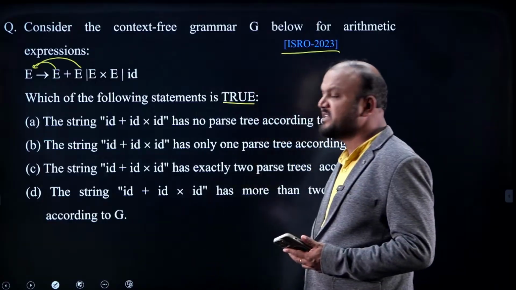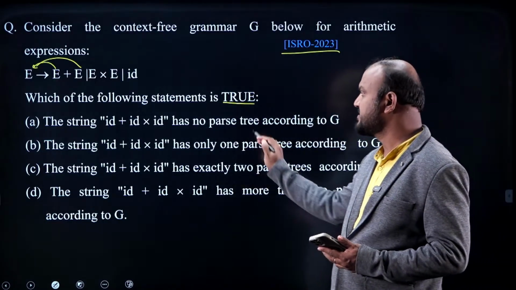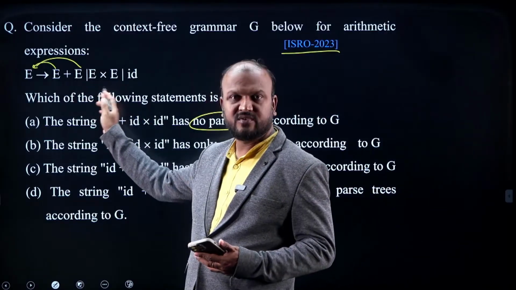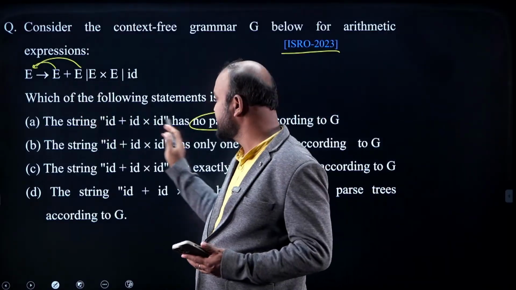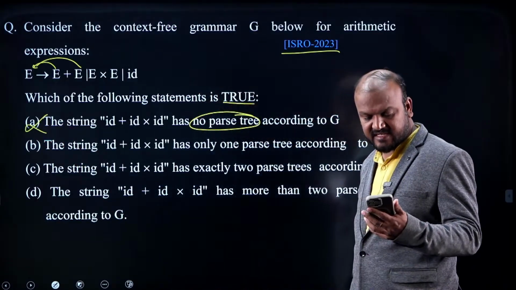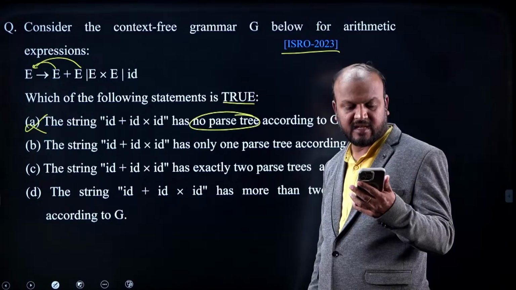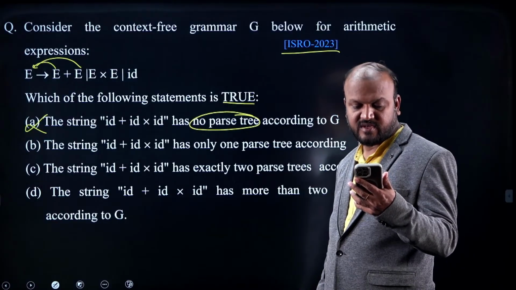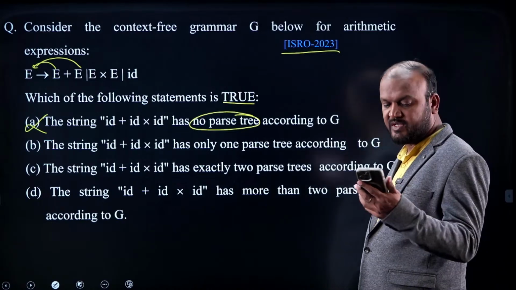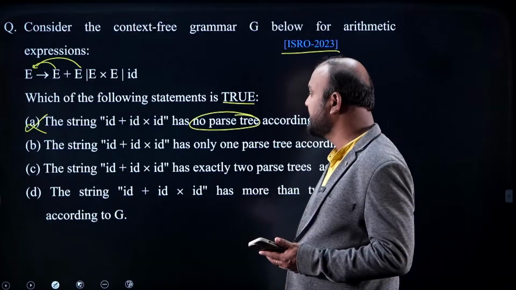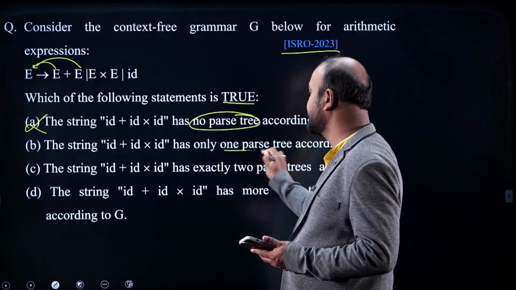The string id plus id star id has no parse tree. But id plus id star id you can get using this grammar, right? But it says no parse tree, so that is wrong. Atreya Chaudhary, I think C. Okay, you think C? Okay, Sudeep Rao C and Lohita ambiguous.